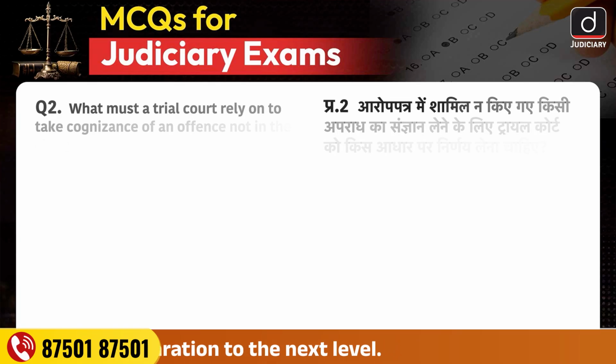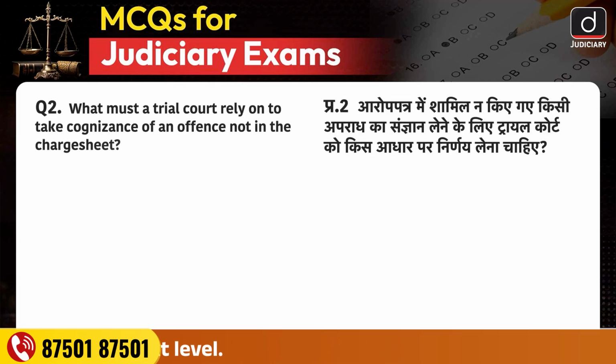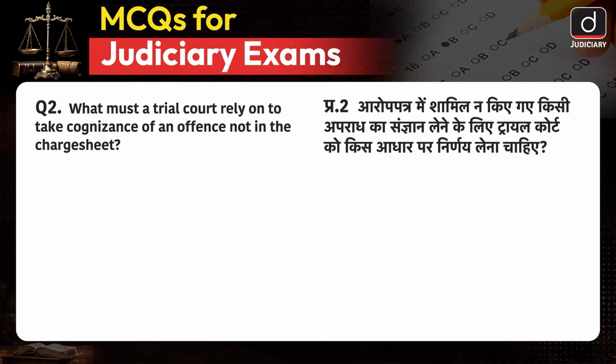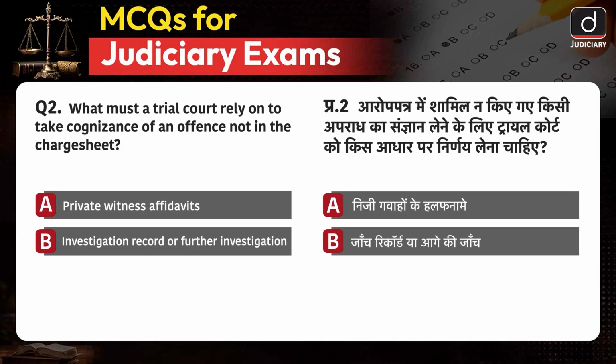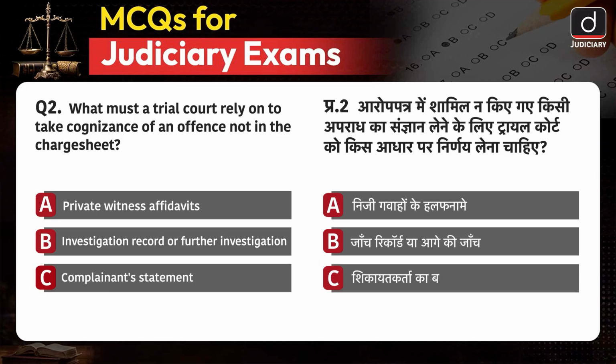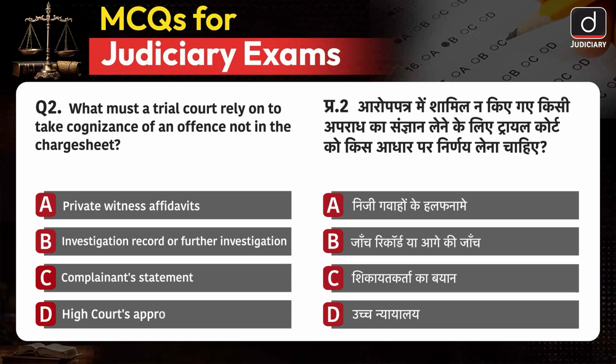Question number 2. What must a trial court rely on to take cognizance of an offence not in the charge sheet? Option A. Private witness affidavits. Option B. Investigation record or further investigation. Option C. Complainant's statement. And option D. High Court's approval. The correct answer is option B.